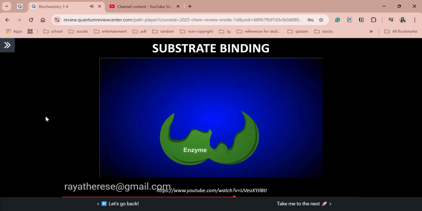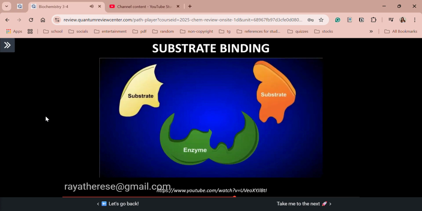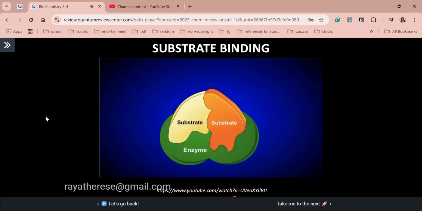They work by binding to one or more specific molecules called reactants, or substrates. Binding occurs at a special region on the enzyme called the active site. Once the substrates bind to the active site, they form what's called an enzyme-substrate complex. As the enzyme and substrates begin to react, some of the chemical bonds in the substrates begin to weaken, causing them to link together. Eventually, the chemical reactions at the active site lead to the formation of a different molecule.